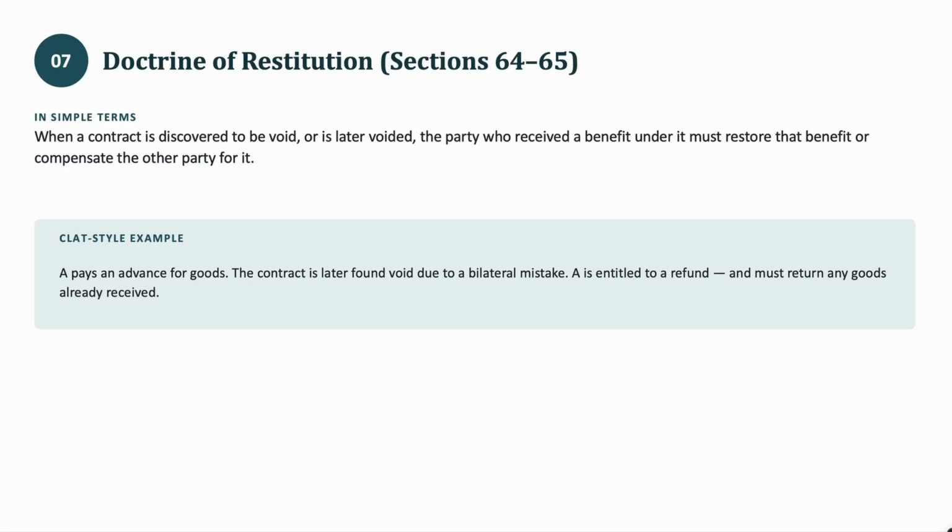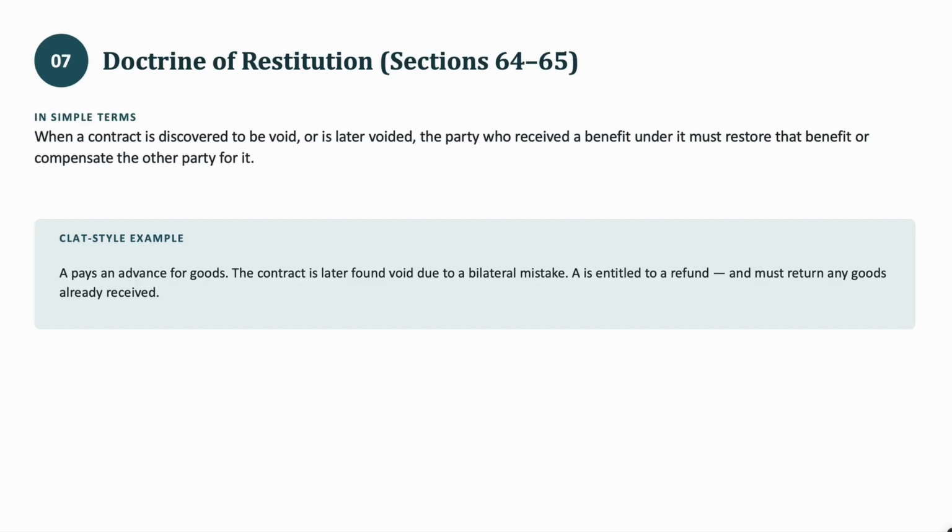Now let's see the next doctrine. This is the doctrine of restitution. It is Sections 64 and 65 of the Indian Contract Act. When a contract is discovered to be void or is later voided, the party who received the benefit under it must restore that benefit or compensate the other party for it. So it basically means a refund. If a contract becomes void after the payment, the beneficiary must refund the paying party the amount or restore the benefit to him.